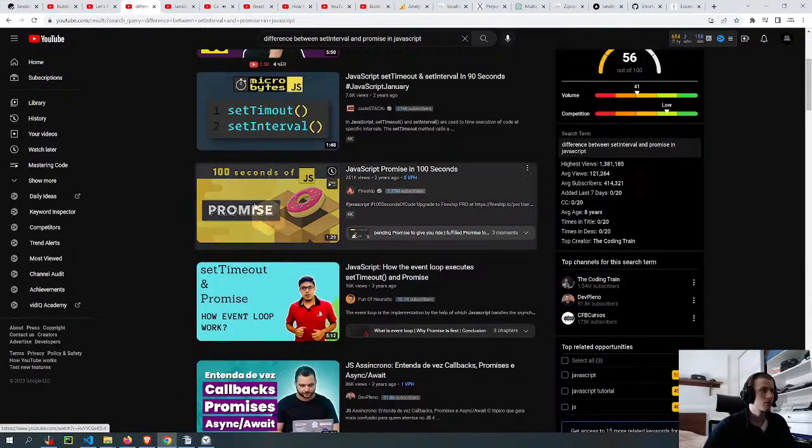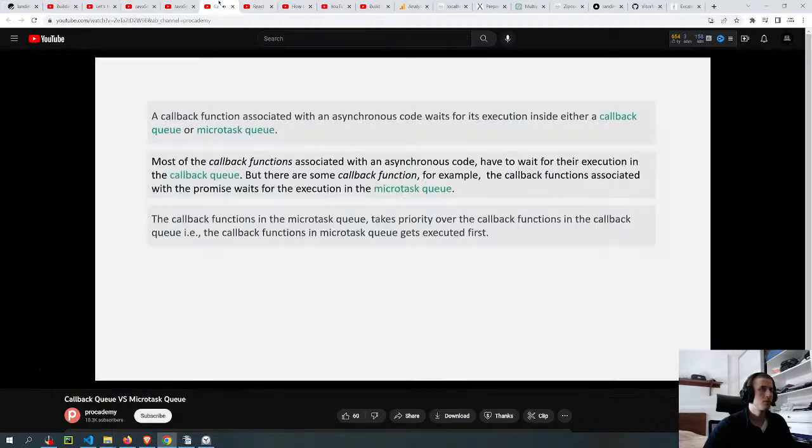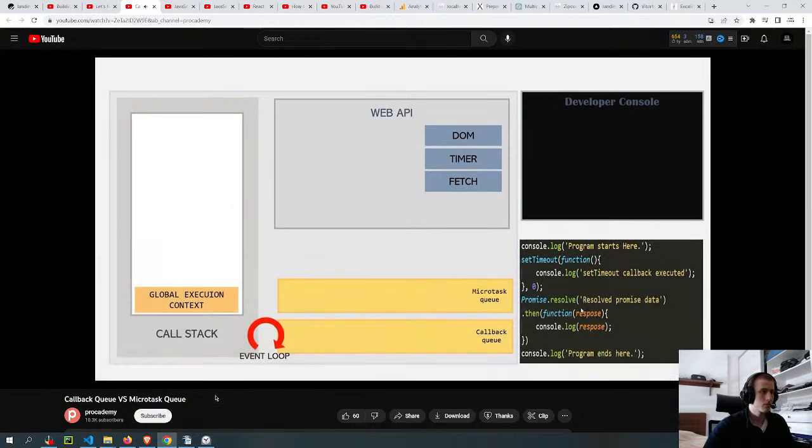So here we have the JavaScript runtime environment, which consists of this call stack, this microtask queue, callback queue, and event loop. Then we have a very simple JavaScript program here. And again, consider this box as the browser's developer console, where we will display the output of this program. Now, when we run this program, first of all, a global execution context gets created for the JavaScript program, where all the top level code gets executed.